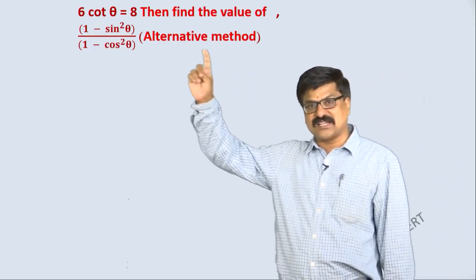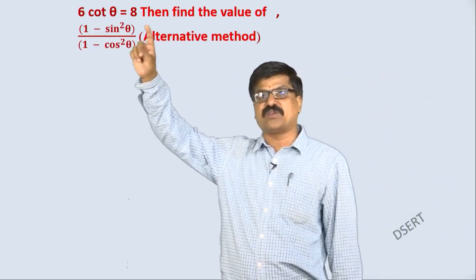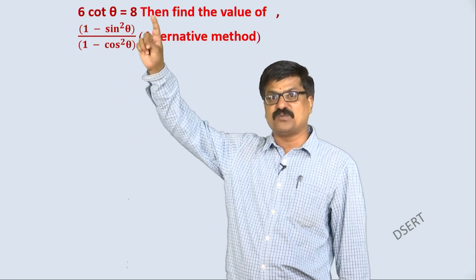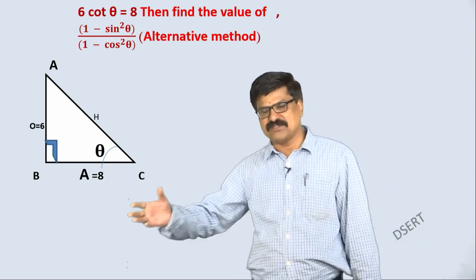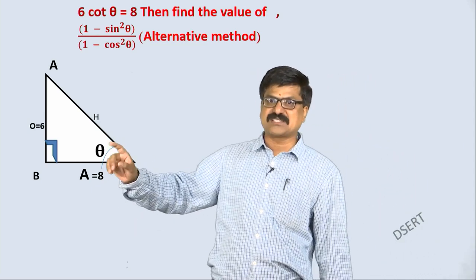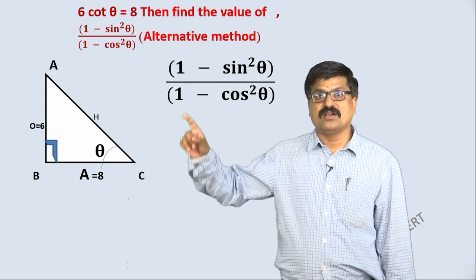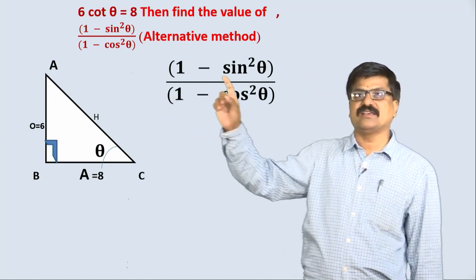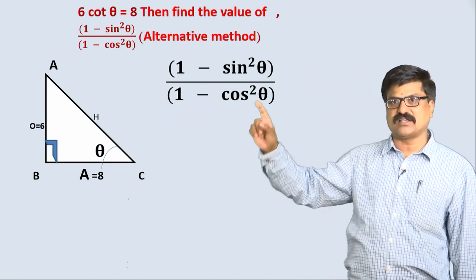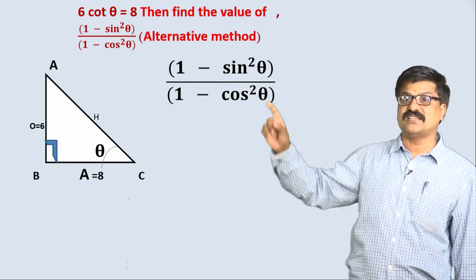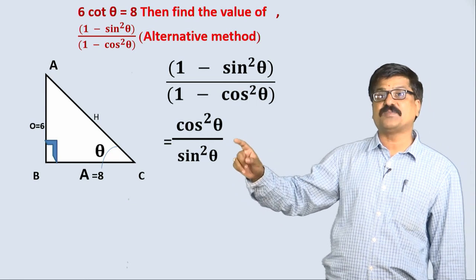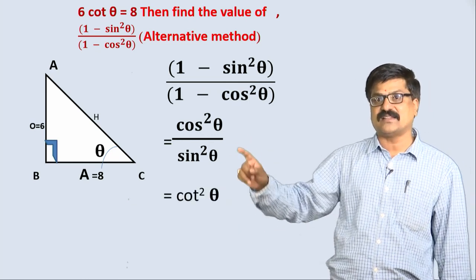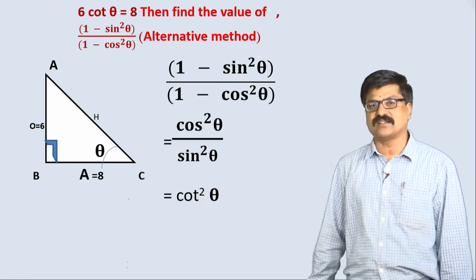Let us take the alternative method of getting this value if this data is given. Here the triangle is actually not required anyhow, I am just considering this triangle. 1 minus sin square theta, 1 minus cos square theta. We know the identity for this, that is cos square theta, for this it is sin square theta, cos by sin is cot theta, that is squared, hence it is cot square theta.